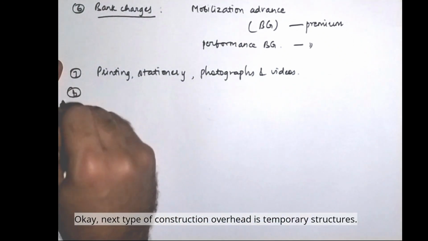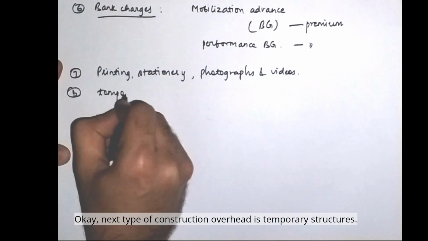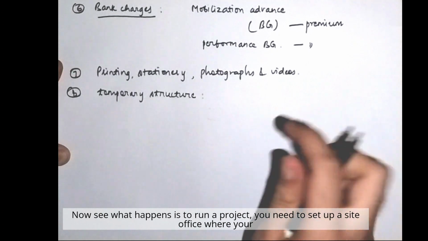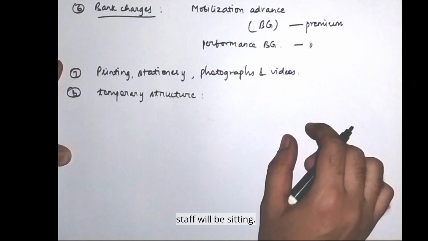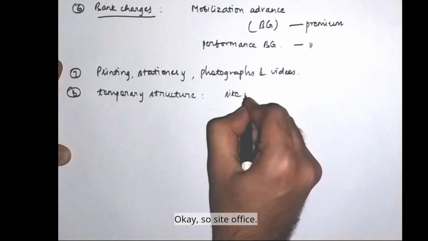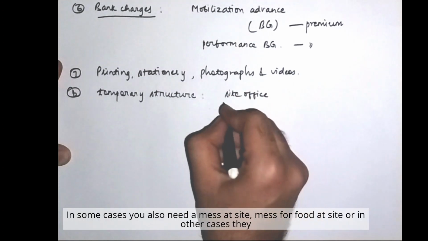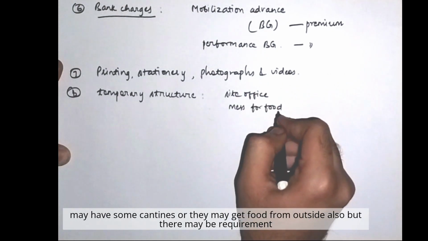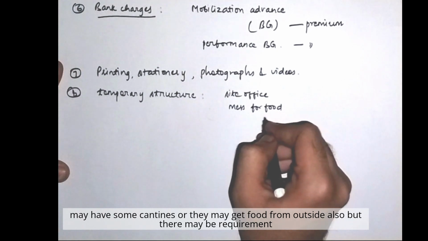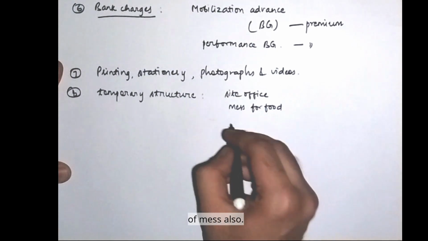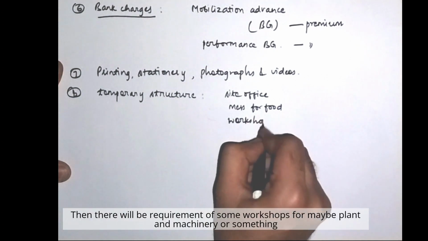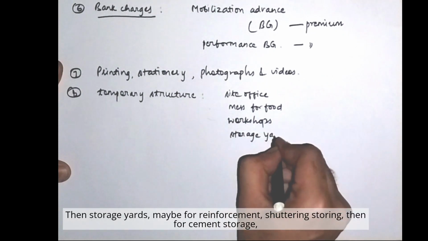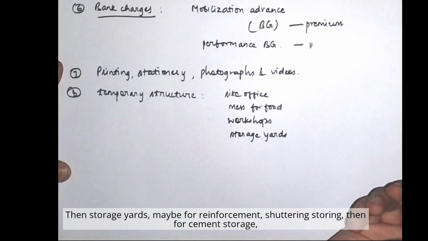Okay, next type of construction overhead is the temporary structures. Now see, what happens is, to run a project, you need to set up a site office where your staff will be sitting. Okay, so site office. In some cases, you also need a mess at site, mess for food at site. Or in other cases, they may have some canteens or they may get food from outside also, but there may be a requirement of a mess also. Then there will be requirement of some workshops for maybe plant and machinery or something else. Then storage yards, maybe for reinforcement, shuttering, then for cement storage, etc.